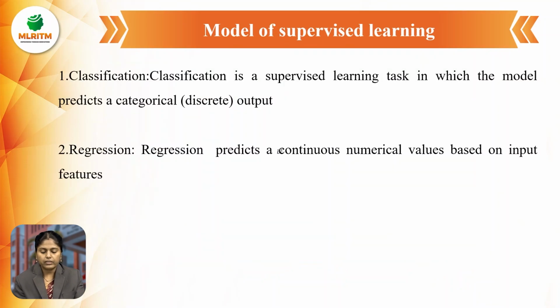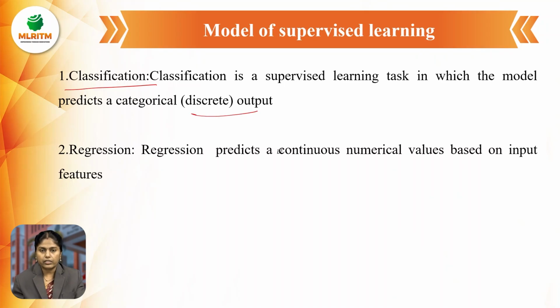Okay, and the next one is, see, in this model, there are two types. The model of supervised learning is classified into two types. The first one is classification, and the next one is regression. What do you mean by classification in supervised learning? It means a supervised learning task in which the model predicts a categorical or discrete output. In classification, after the data is labeled and sent into supervised learning, it is trained, and we get the discrete output.